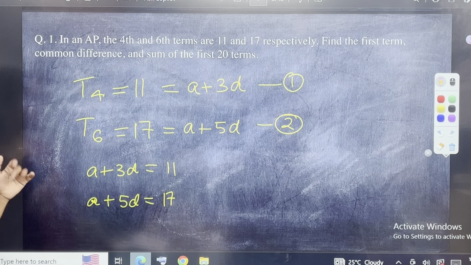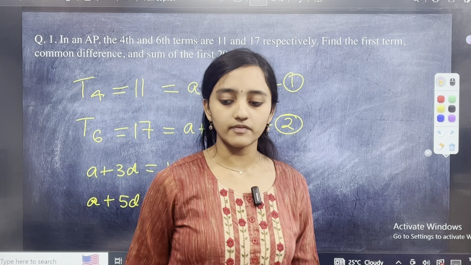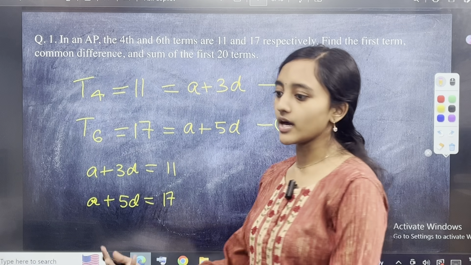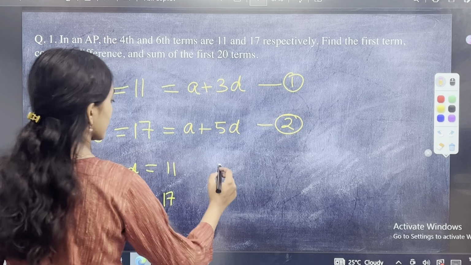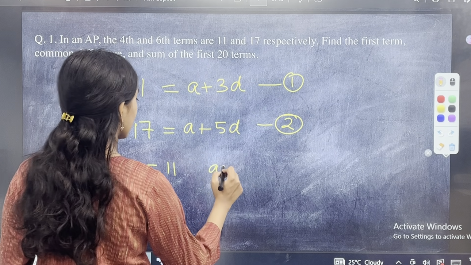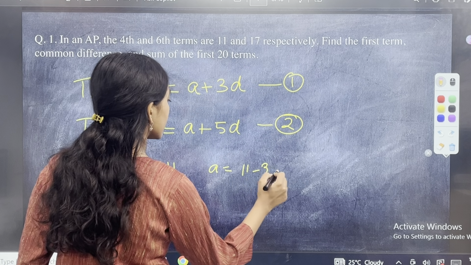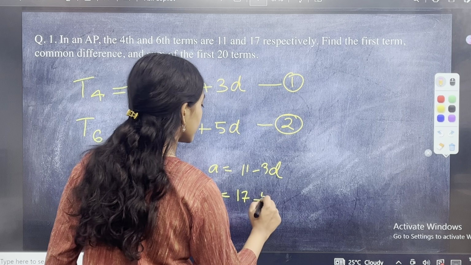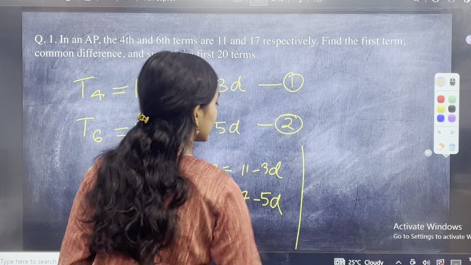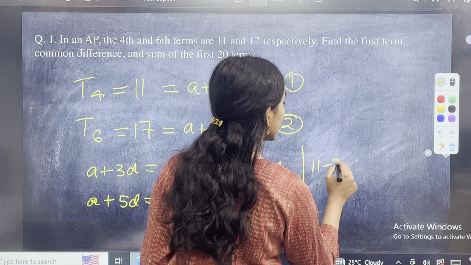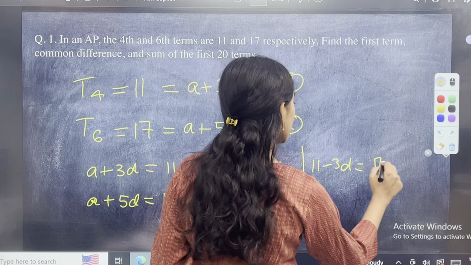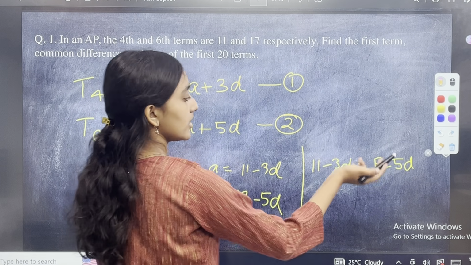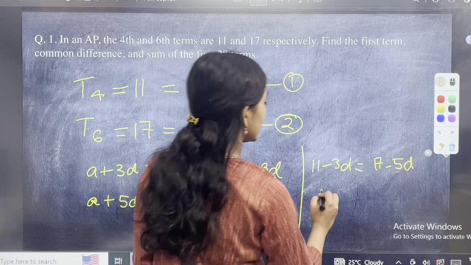Now you can either solve this simultaneously and find the A and D values. You can do it any way possible. What I find very easy is that A is common, so they are equal to each other. In this equation, A is equal to 11 minus 3D, right? And in this equation, A is equal to 17 minus 5D. So what I generally do is write 11 minus 3D is equal to 17 minus 5D. Then let me take minus 5D to this side, it will become plus 5D. Plus 5D minus 3D is 2D.